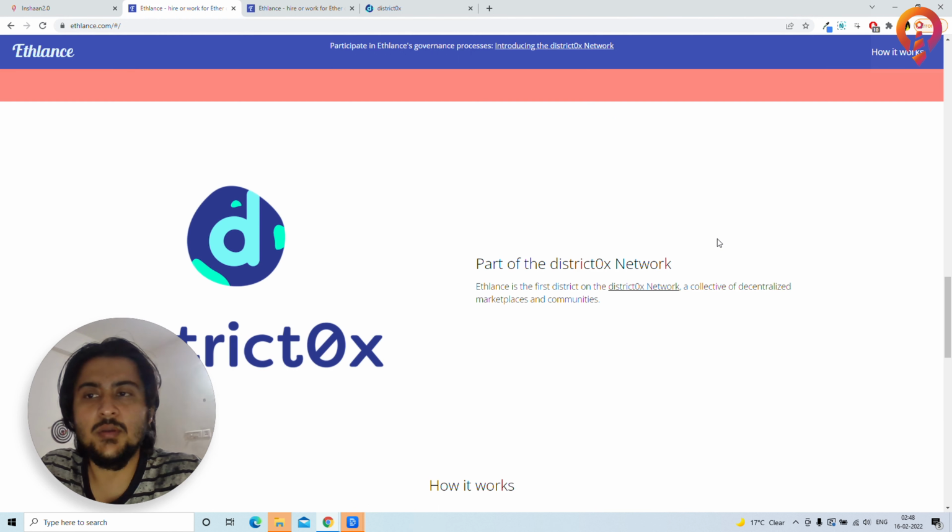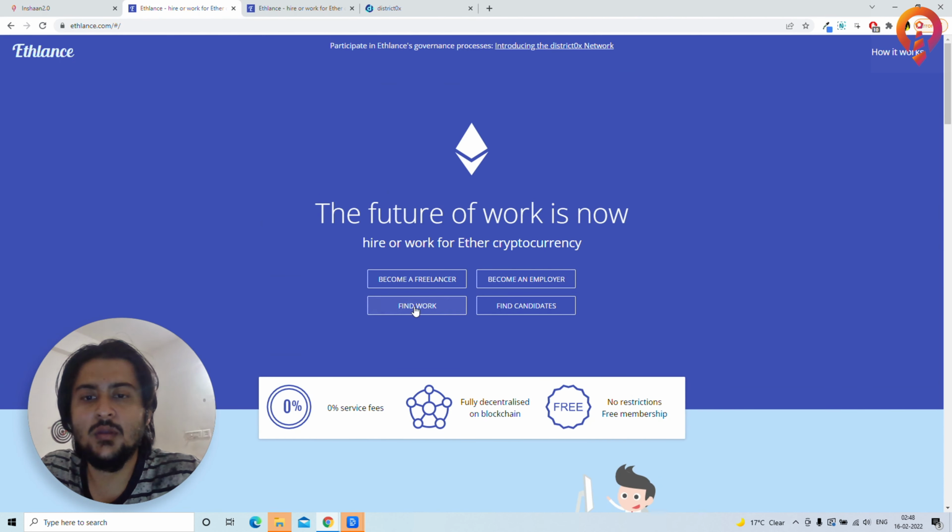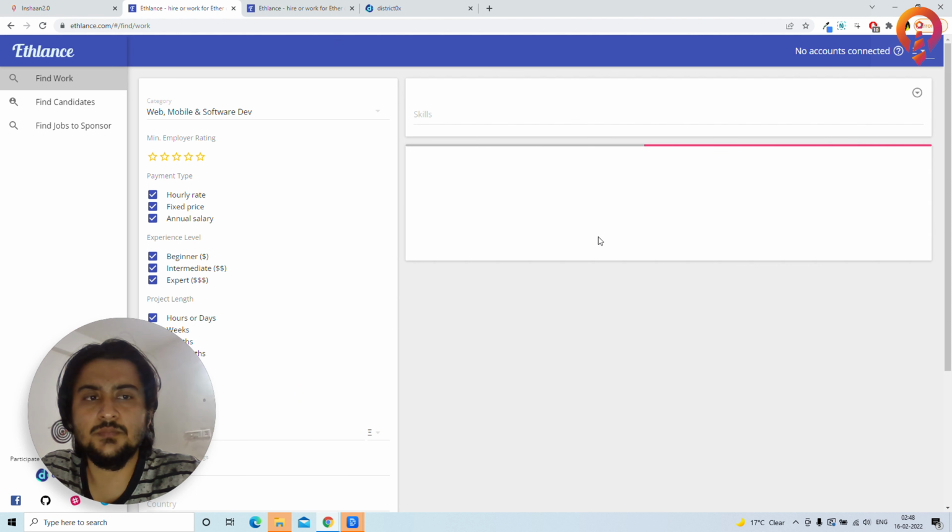But here you can see that they have very few gigs on this platform. If you just go to find work, you can't really see much work, many job applications in here. My wallet is not connected though.